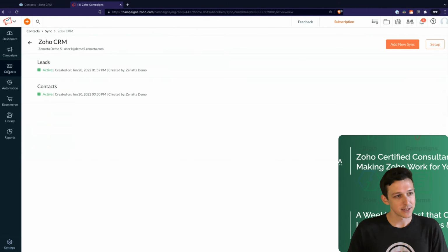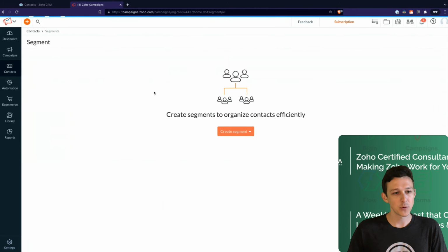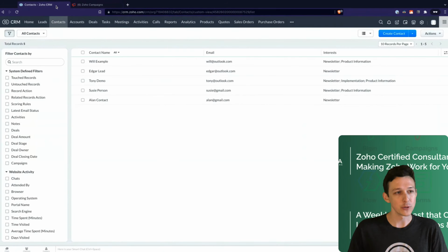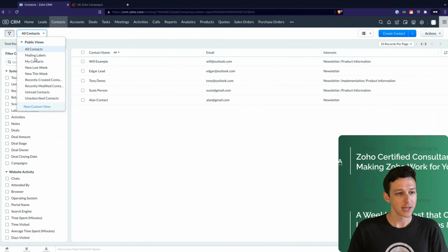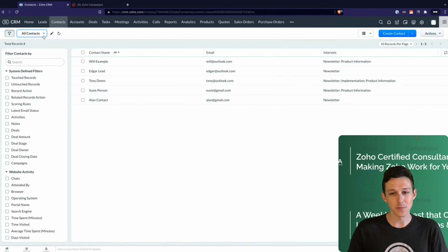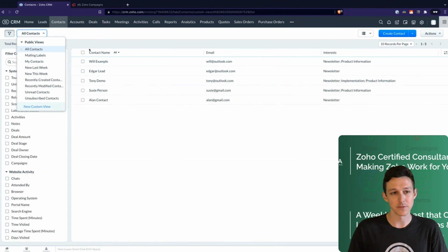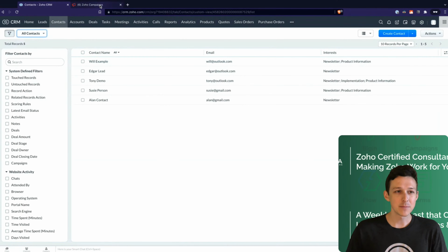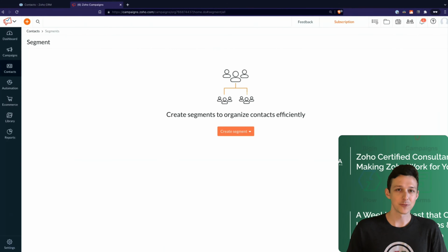Alrighty, so let us get right into it. So segments here, if you have worked with Campaigns in the past, essentially what we're doing with segments is similar to how you used to set up the campaign syncs. What you used to do is come into your CRM and create a filtered list inside of your contacts or leads where you'd be using your field data. So I would do something like, if interest contains newsletter, then put them into one of my custom views. But what the team at Campaigns decided, kind of smartly, is that a lot of that stuff should just be managed inside of Campaigns.